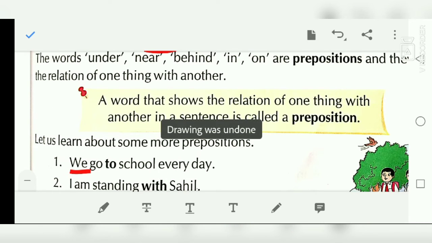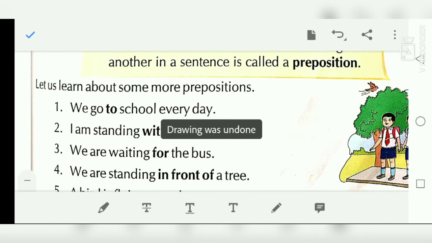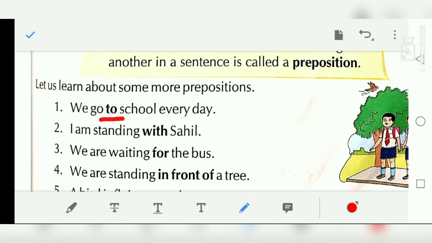We go to school every day. See this. In this also it shows a direction, that we go to school every day. So what is the preposition here? Which word shows the relation with school? A preposition is a word that is used before a noun or a pronoun. School is a noun, and it shows the relationship between a noun or pronoun and other words in a sentence. Like it shows the relation between we and school, that we go to school. To is the preposition here.